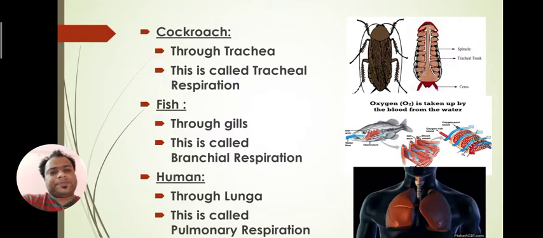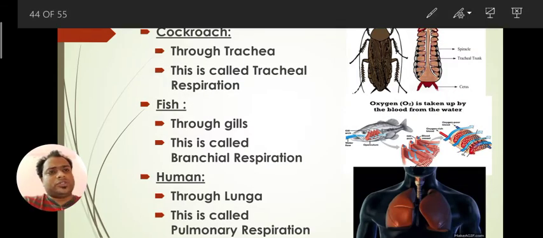After that, how does a cockroach take oxygen? Cockroach has a very different structure called trachea. In that trachea they have small hole-like structures called spiracles. With the help of these spiracles, they form a system called the tracheal system, through which they can take oxygen.